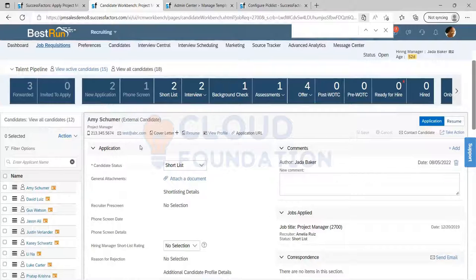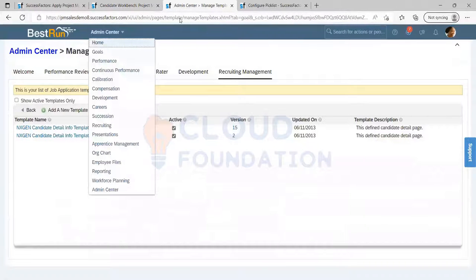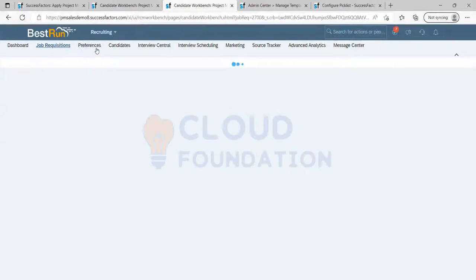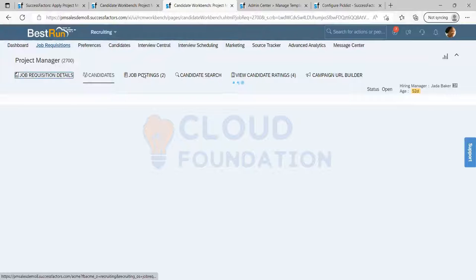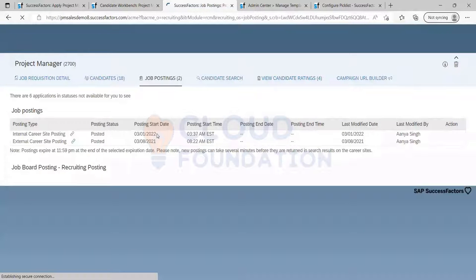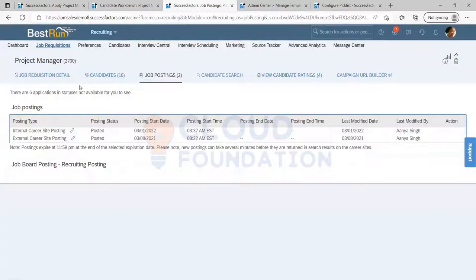Here in the job application, do we have, sorry for my question? No worries. I think you are getting confused with the job posting date. The posting date is different. Let me open it. Here, the job posting start date is when I should start posting my job on the career site. This is the acquisition: when do I need to post this job so that candidates can apply for it?